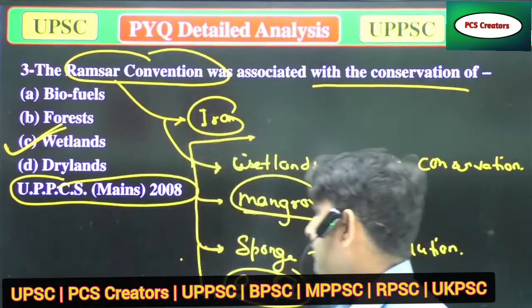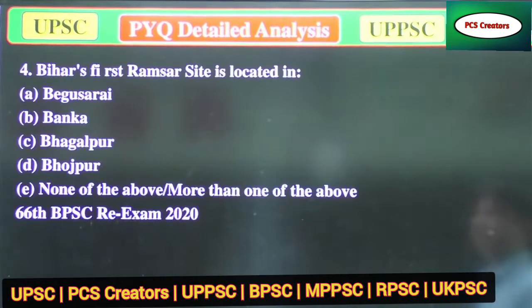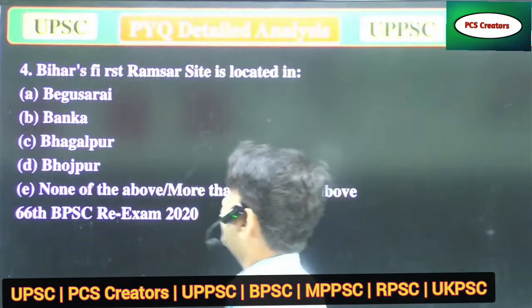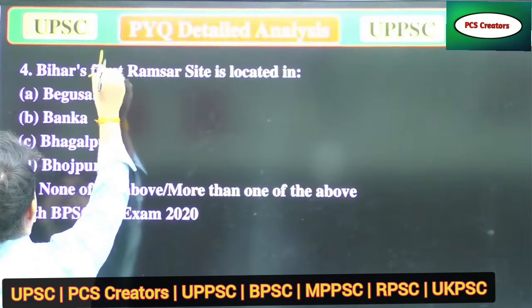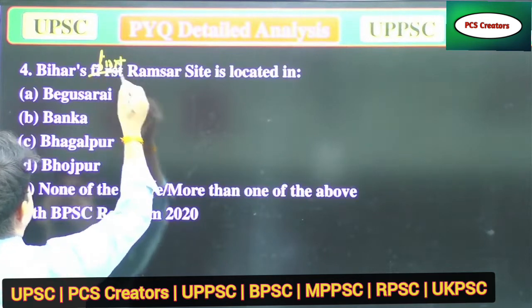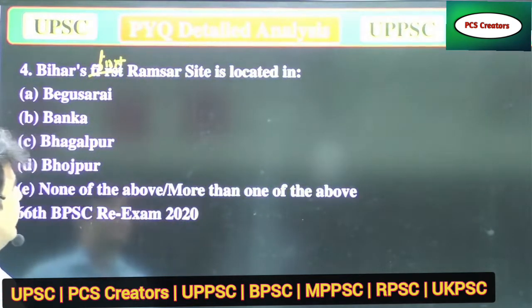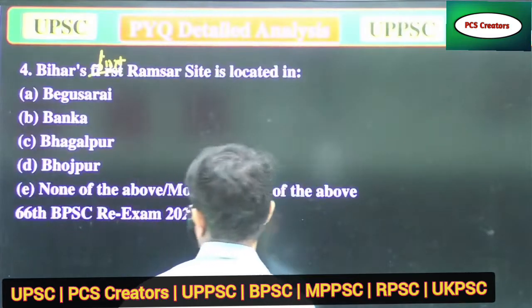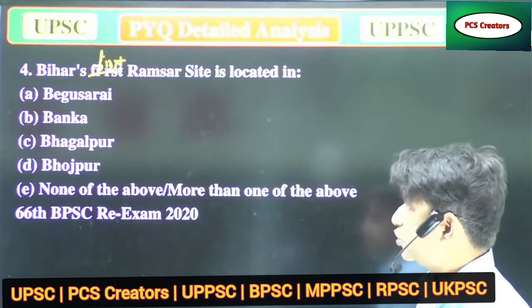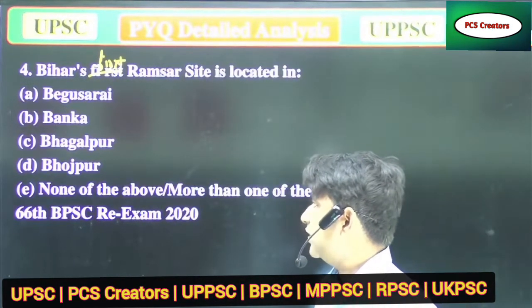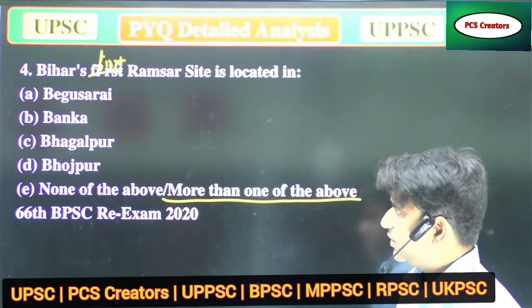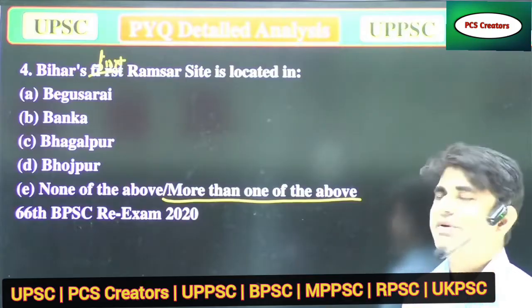Now we'll move to the next question. Bihar's first Ramsar site is located in A, Begusarai, B, Banka district, C, Bhagalpur, and D, Bhojpur. And option E, none of the above or more than one of the above. That question was asked in the 66th BPSC 2020.